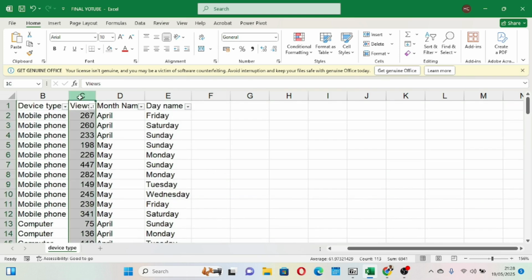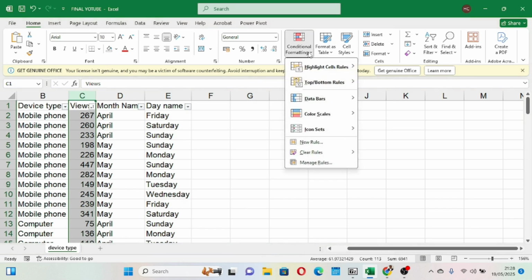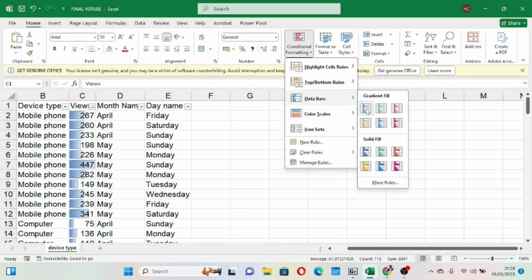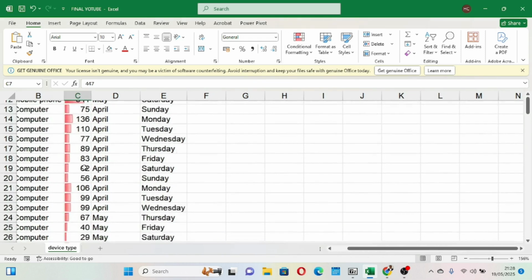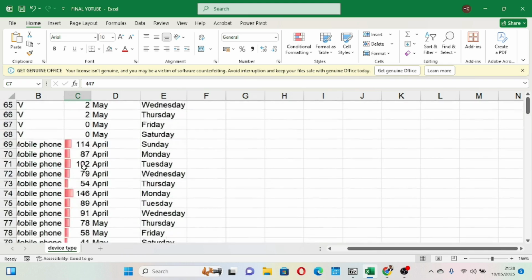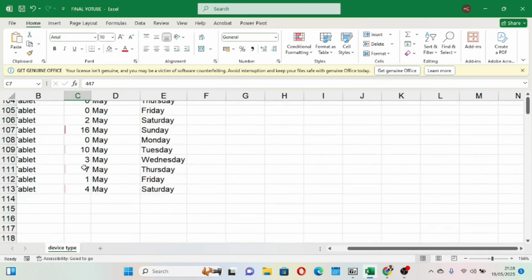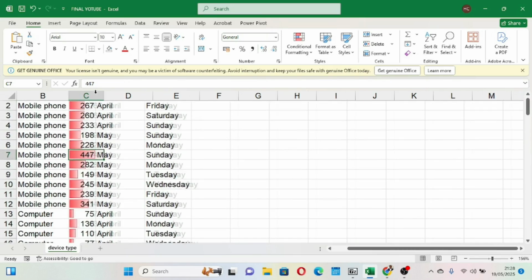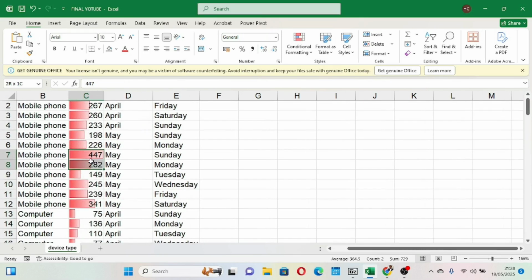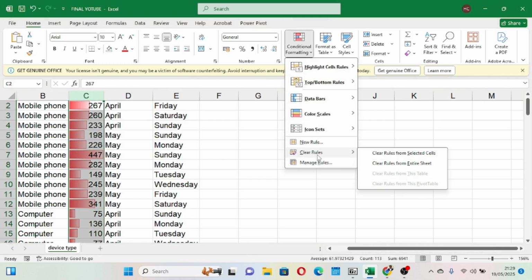Also, if I come to my conditional formatting here and go to the bars and click, once I select the bars, it starts telling me which one is higher, which one is lower. Once I see a longer bar, I know these are areas that have higher values. So this is conditional formatting. If I send this to management, they already know that bars like this have higher values.